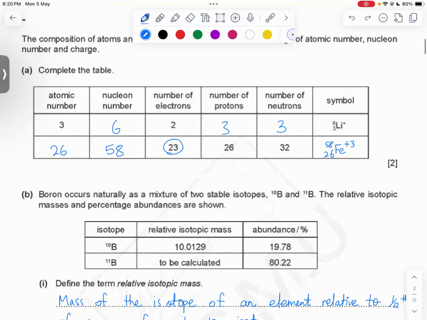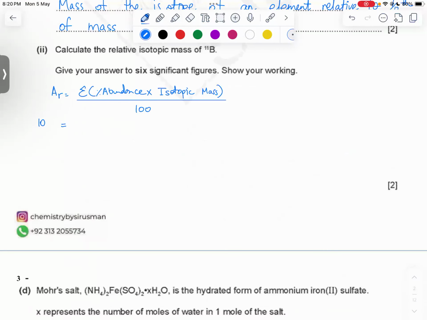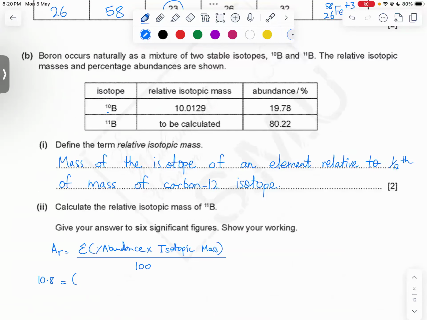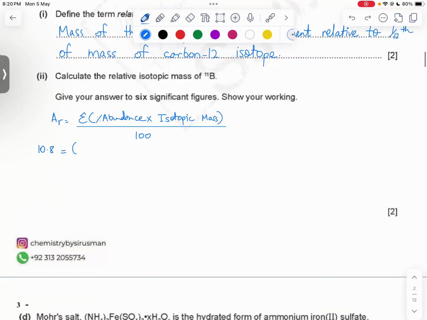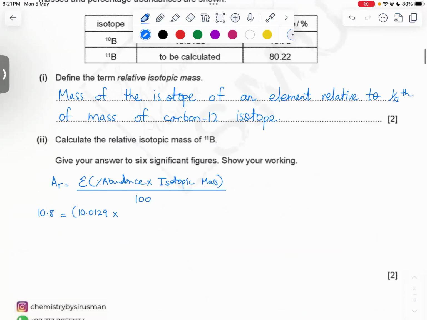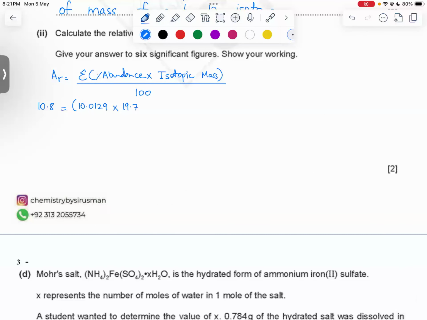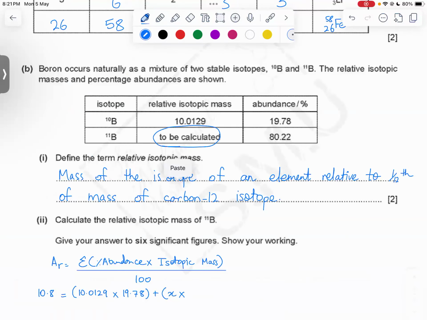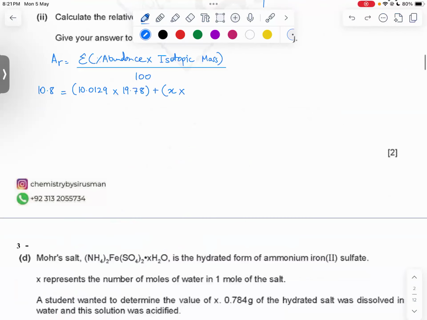So the AR of boron, 10.8, is equal to the summation. We are going to make two brackets. One is for boron-10, which is 10.0129, multiplied by 19.78, plus bracket x, because I have written x as I don't know this, the mass, multiplied by 80.22, bracket close, divided by 100.